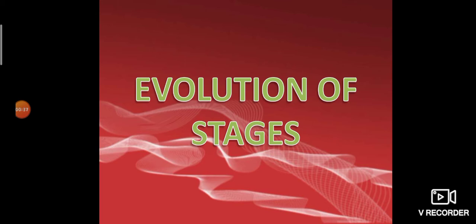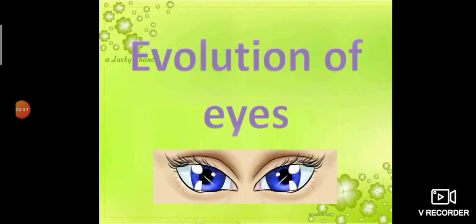Many structures which are present in an organism are evolved over several generations. All those organs are evolved by several stages. Like that, we are going to see some stages of evolution in today's lecture. First one, evolution of eyes. We know the eye is a very important organ for animals.